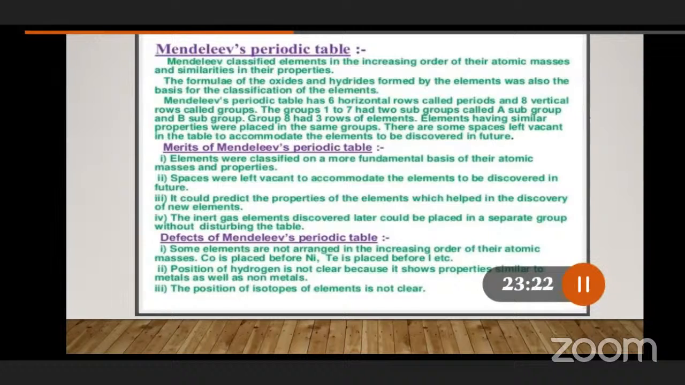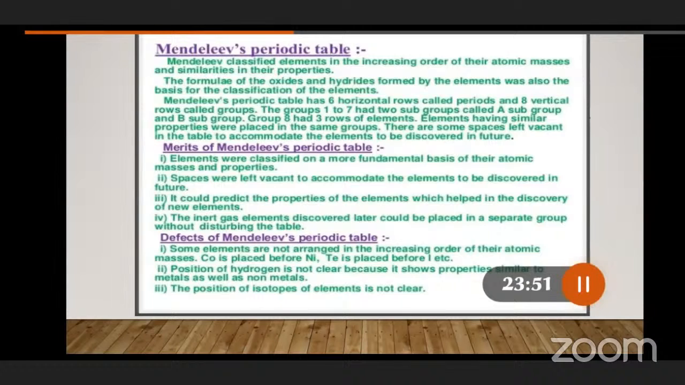Besides that, the formulas of the oxides and hydrides formed by the elements were also a basis for the classification of elements. The classification has also been done based on the formation of oxides by the elements present in the periodic table. For example, hydrogen forms the oxide H2O. For example, carbon forms CO and CO2.